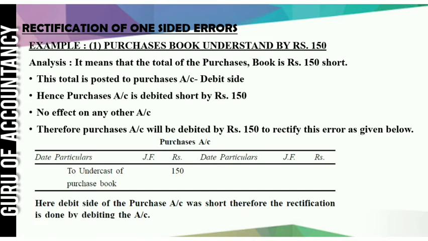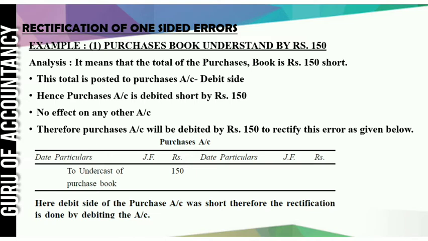Example: purchase book under cost by rupees 150. That means the total of the purchase book is 150 less. It means the total purchase book is rupees 150 short.